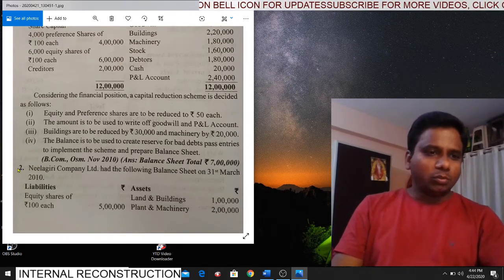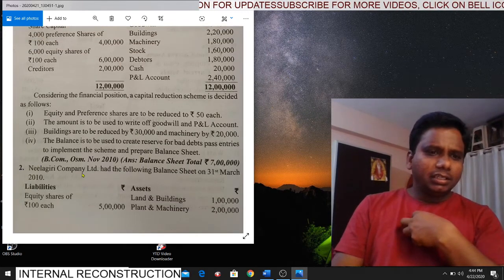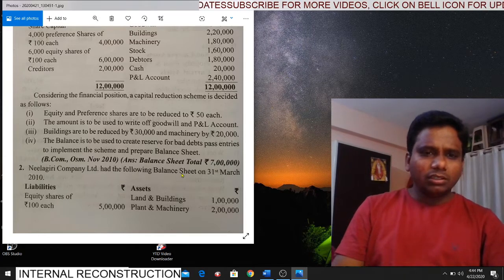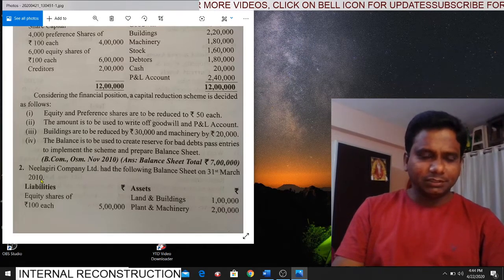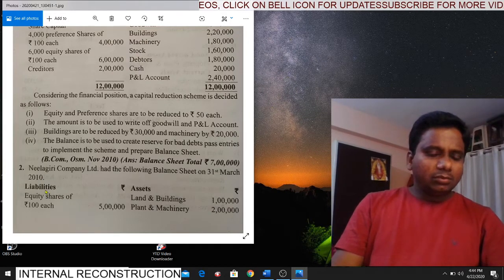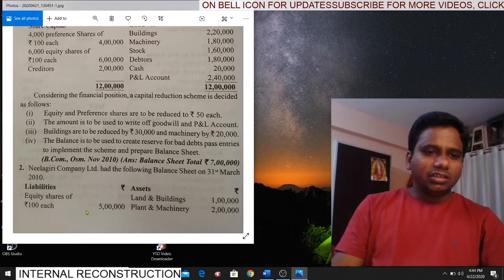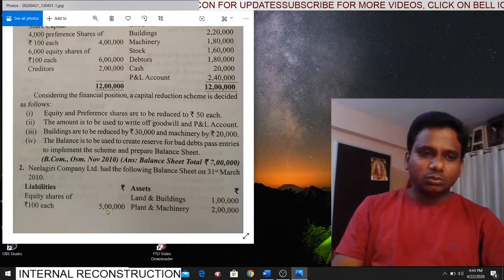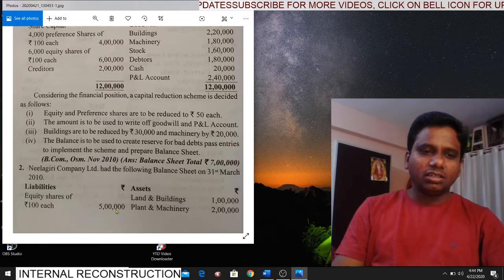Look at students, problem number 2. Nilagiri Company Limited had the following balance sheet on 31st March 2010. First look at the liabilities. Equity shares of 100 each, 5 lakhs. Do remember this, students. Assets: land and building 1 lakh, plant and machinery 2 lakhs.